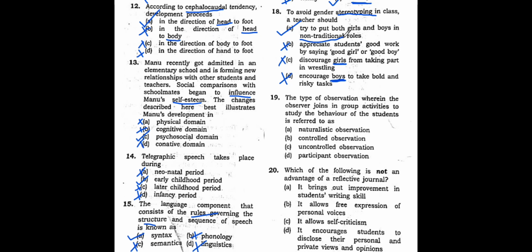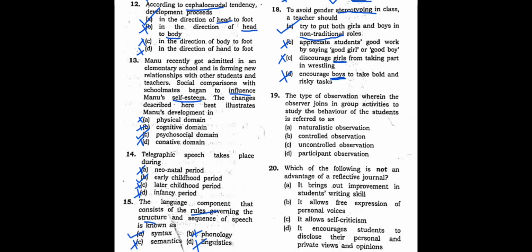All the soft work we expect the girls to do. So this is gender stereotyping. These are traditional roles assigned by the school, by the society, by the families. So we should avoid this. In order to change our thought, or to avoid gender stereotyping, a teacher can try to put both boys and girls in non-traditional roles, right?